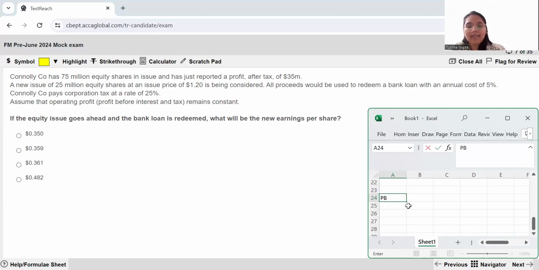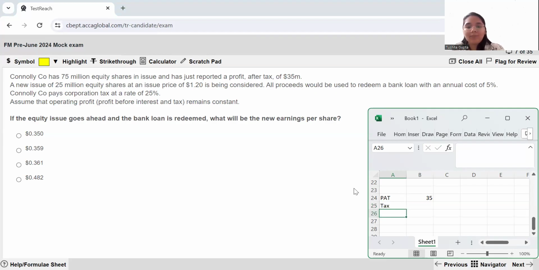So PBIT is given to you as how much over here? It's 35. So the profit after tax is given to you as 35. PAT is given to you as $35 million. Now this is after they have subtracted the tax and after they have subtracted the interest also. So firstly, I need to find out how much was the tax.